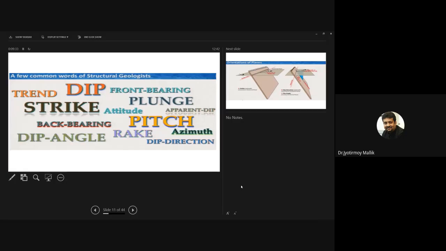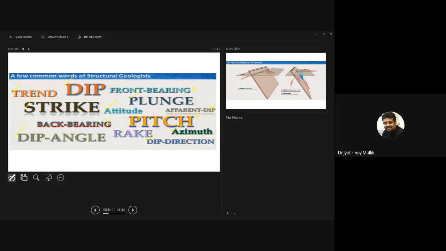Now let us see how many words you know right now. Do you know dip? What is dip? Do you know trend? Strike, plunge, attitude, dip direction, azimuth, dip angle. How many don't you know? You don't know about front bearing. You don't know about apparent dip. You don't know about back bearing. You don't know about pitch.